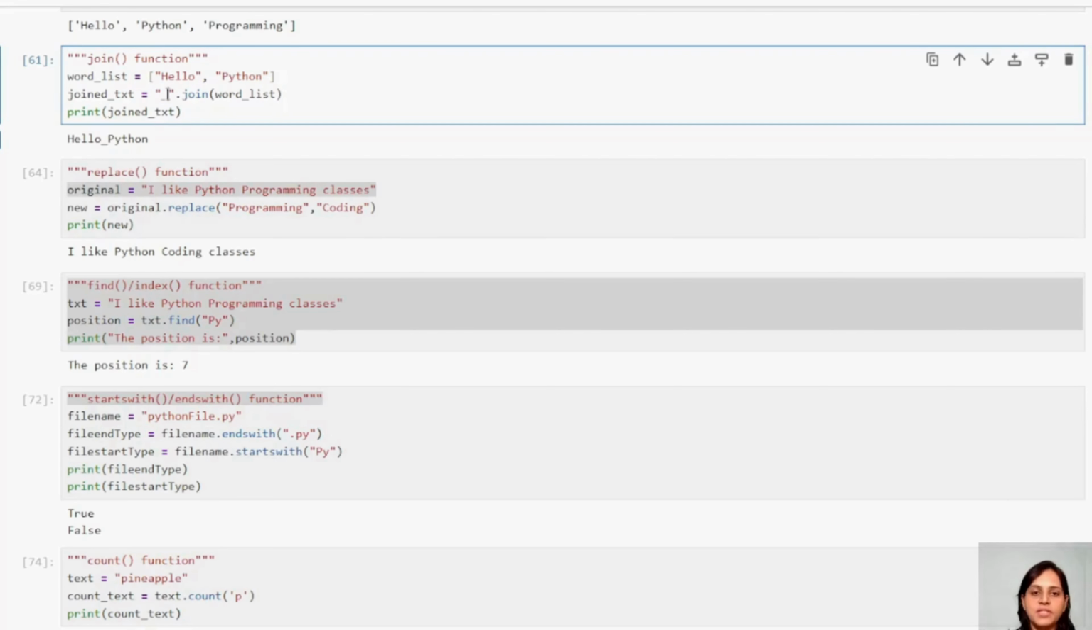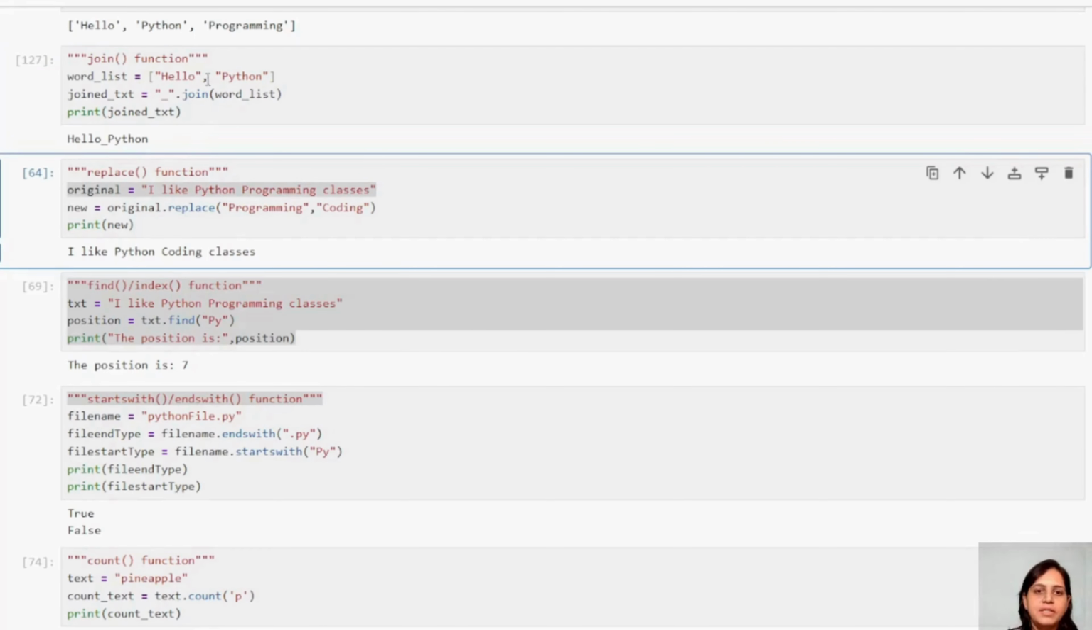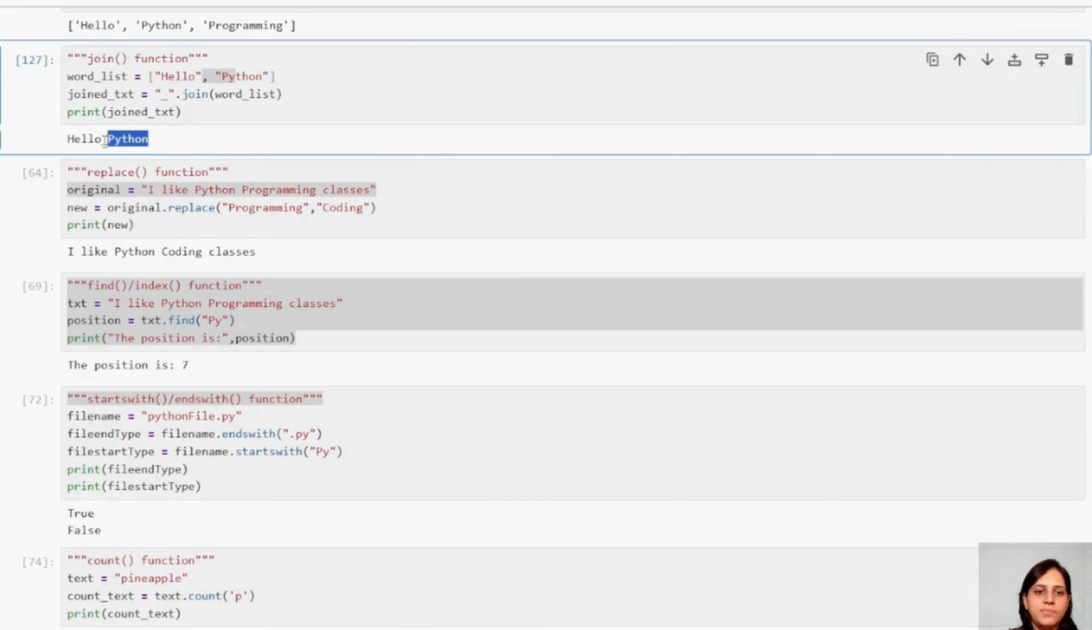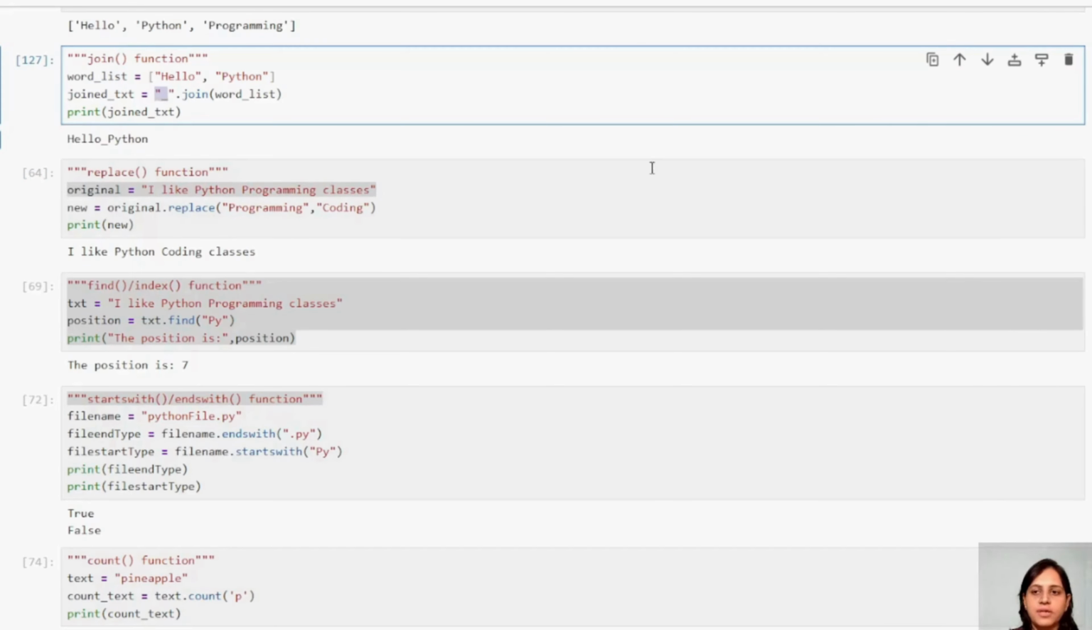You can put it first, then you put a dot. You keep the join method, the join function. Then you keep the statement or the list which you want to join. Right? So simple, correct? Now let us print. See, this hello Python is printed like this: Hello underscore Python. I have taken an underscore value here.